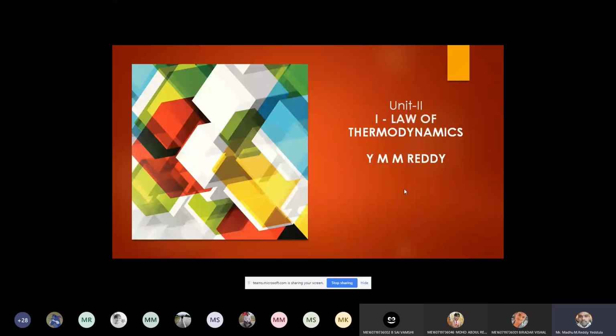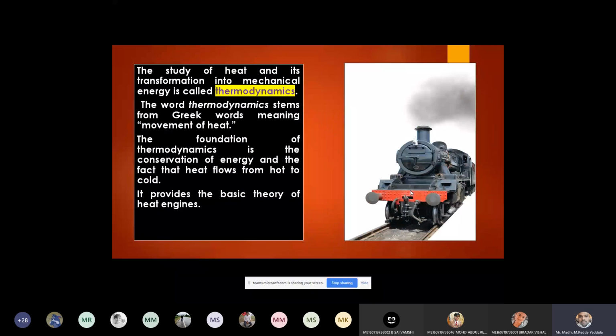As we know, we studied what thermodynamics is. It originated from Greek words, therm, which means heat, and dynamics, which means motion, right? So throughout thermodynamics, we are discussing heat and its transformation, how heat is converted into energy, how heat is converted into work. So it is nothing but the movement of heat we are discussing, right?